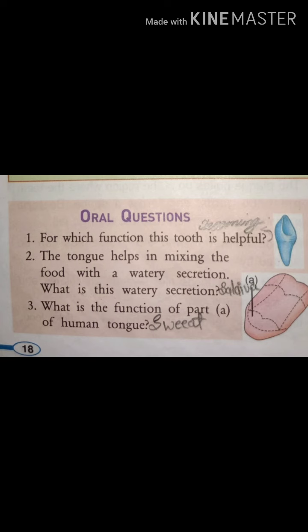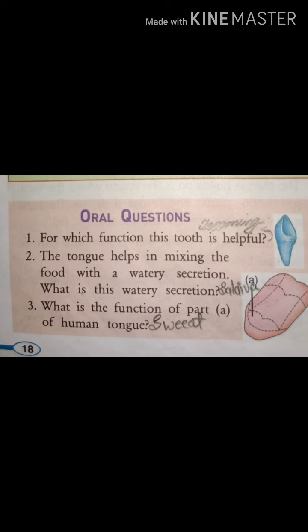Second question: the tongue helps in mixing the food with its watery secretion. What is the watery secretion? It is saliva, and saliva contains salivary amylase. Third, what is the function of part A of the human tongue? Point A is telling the sweet taste. There are taste buds on our tongue, and different parts tell us different tastes. So A tells us about the sweetness of a substance.